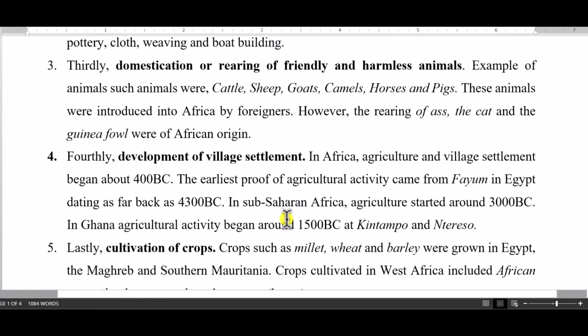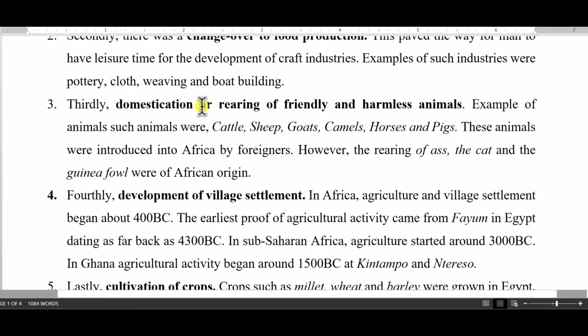Now the third one would be domestication and rearing of friendly and harmless animals. Man also started to rear and domesticate animals. Some were from other countries, and some were also of African origin. So goats, cattle, sheep, camels, horses, and pigs were introduced into Africa by foreigners. However, the cat and guinea fowl were of African origin.